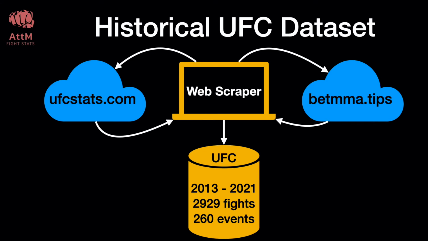The dataset used in this video is made up of event and fighter information from the UFC Stats website and best fight odds information from the Bet MMA website. The dataset includes UFC fight data spanning from 2013 to 2021. It contains fight info from 260 UFC events and just under 3,000 UFC fights.